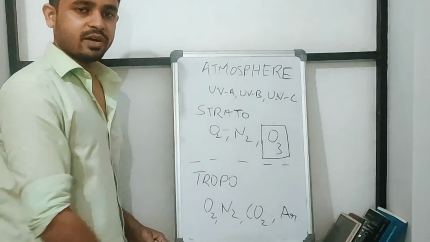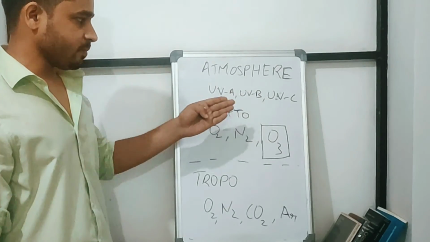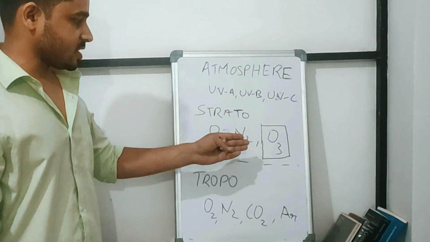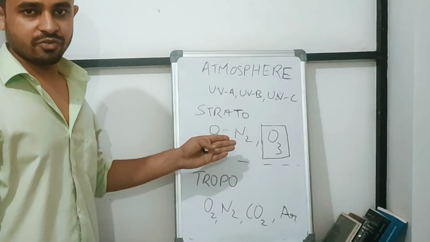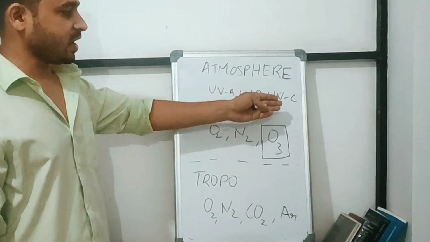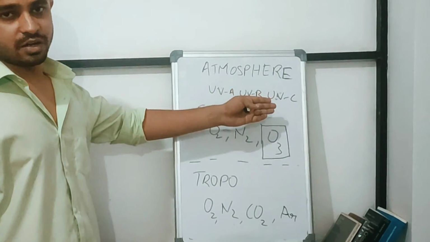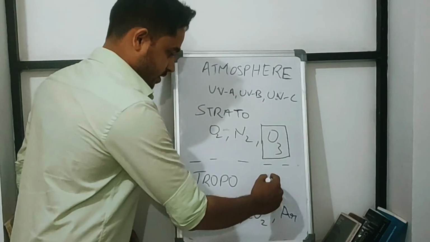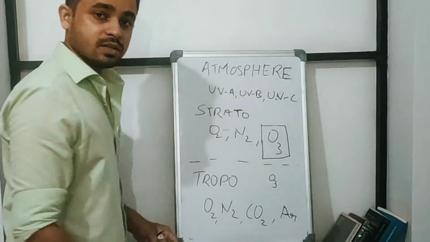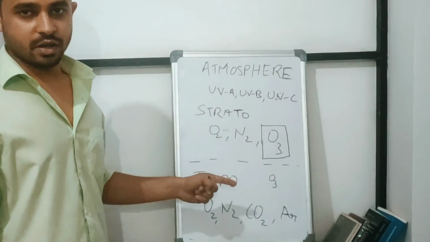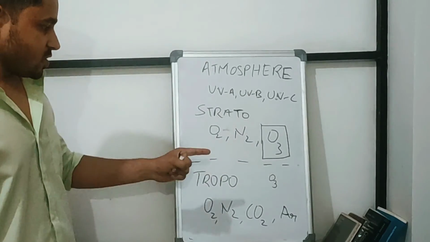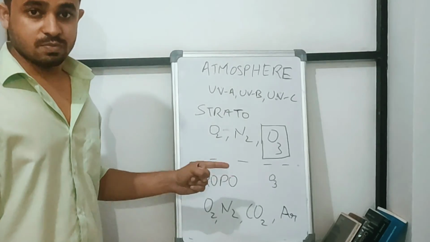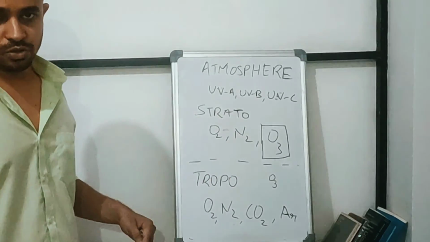When it is in the stratosphere, it is the protector. It protects us, the plant life and animal life of the Earth's surface, from harmful ultraviolet C radiation. But when it comes to the troposphere, it is the destroyer. It is very dangerous. It will cause burns to plants and to human skin also.